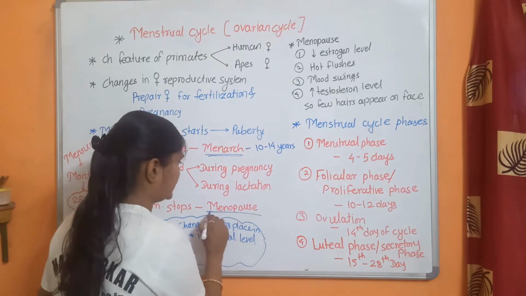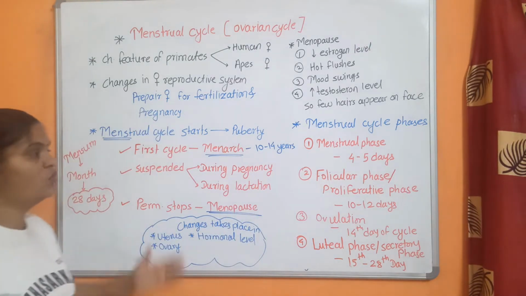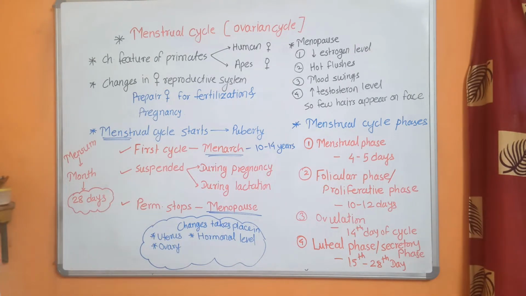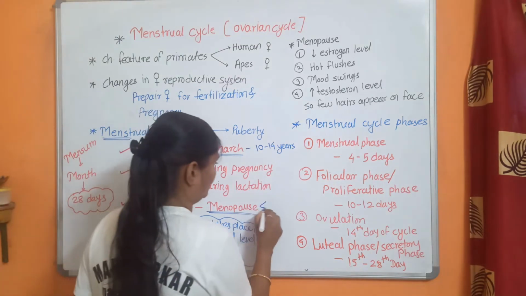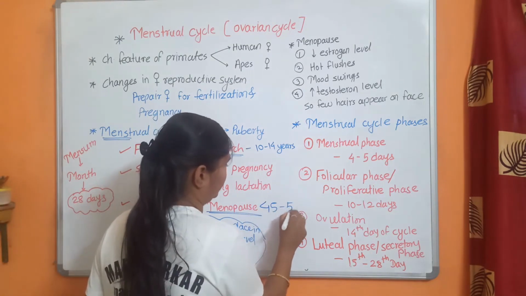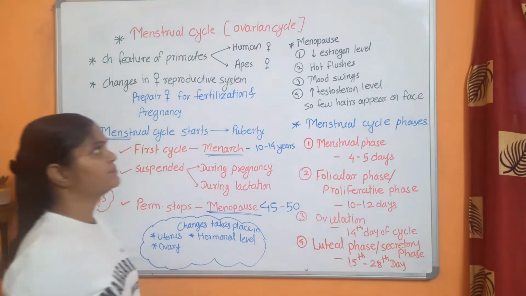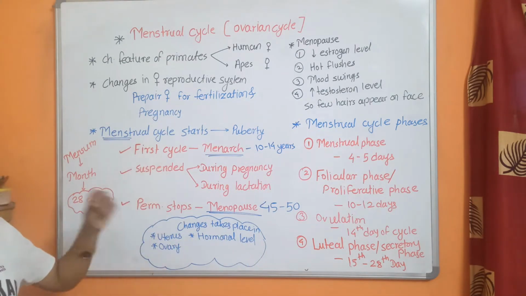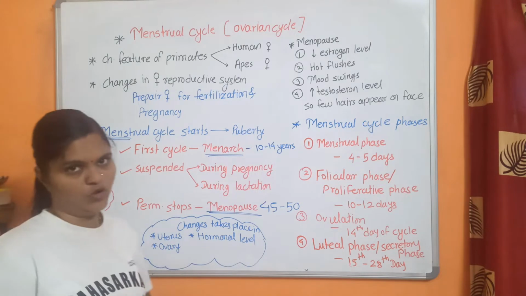Menopause means there is no further menstrual cycle. Menopause is at the age of 45 to 50, and it again varies.